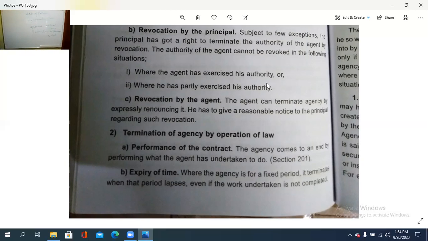Second is revocation by the principal. Except in some special circumstances or exceptional cases, in all the other cases an agency can be revoked by the principal.